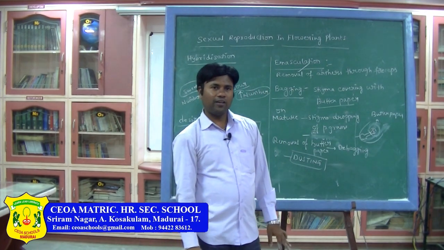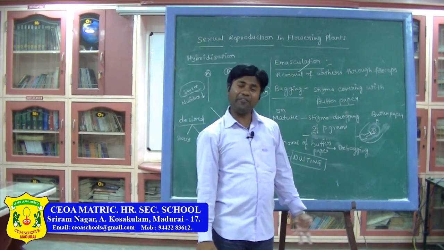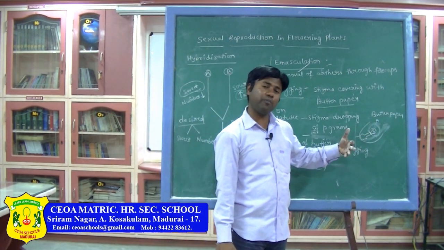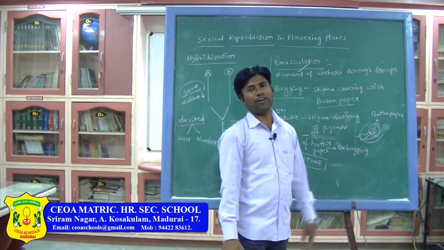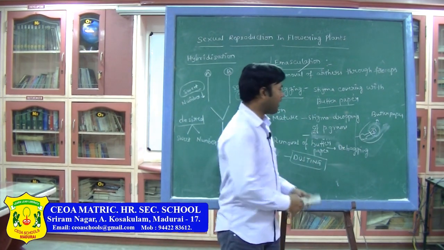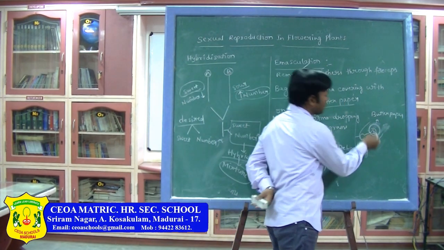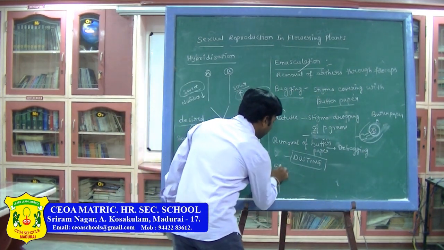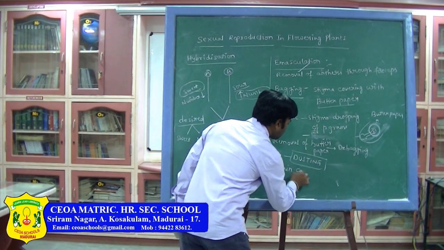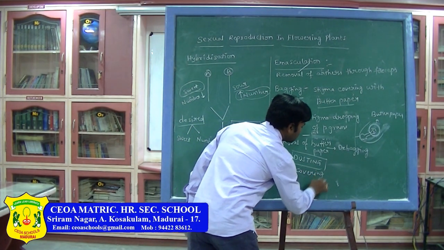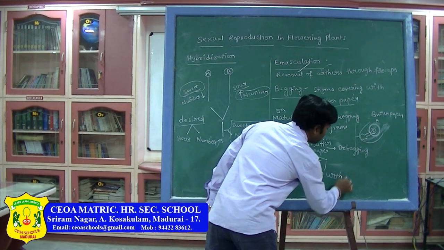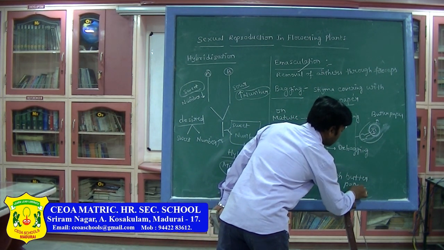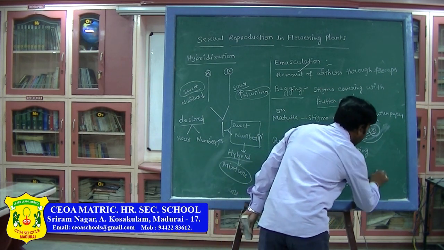Now the pollen tube will be developed. Meanwhile, what happens if it is again not covered? Again there is a possibility of foreign pollen grains falling. That is the reason why we are again covering with butter paper. That process is called rebagging.